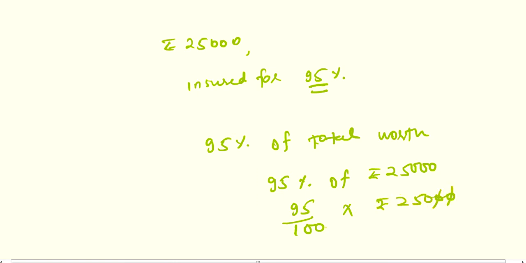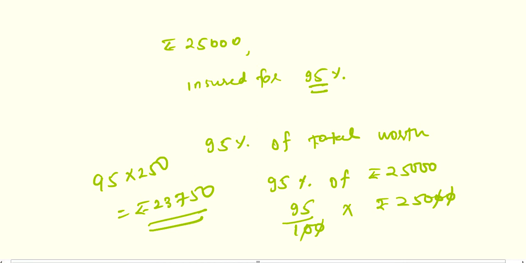So 0, 0, 0, 0 get cancelled. Now 95 into 250. Simply multiplying 95 and 250, your answer is rupees 23,750. So this much amount he will get in case of any mishappening.